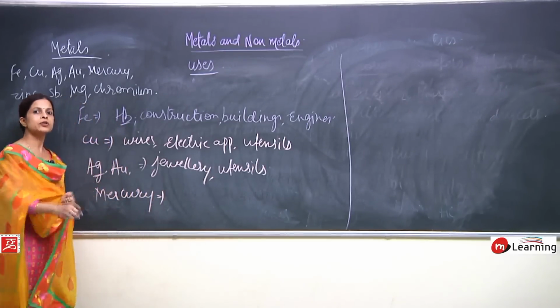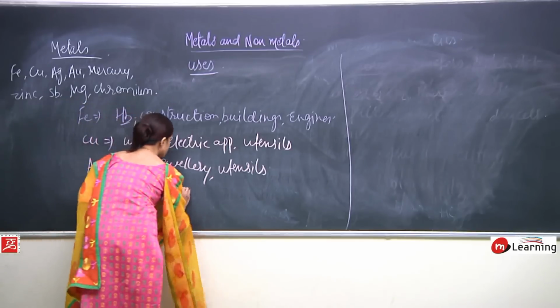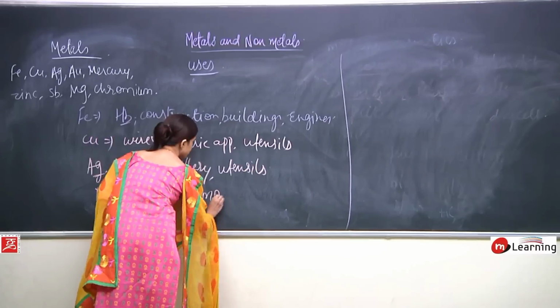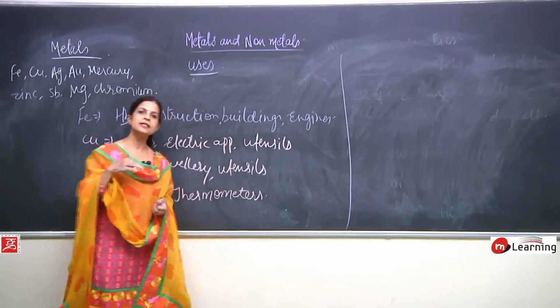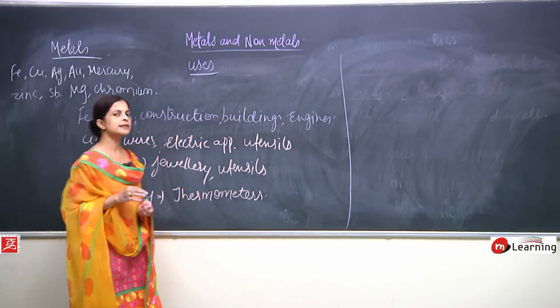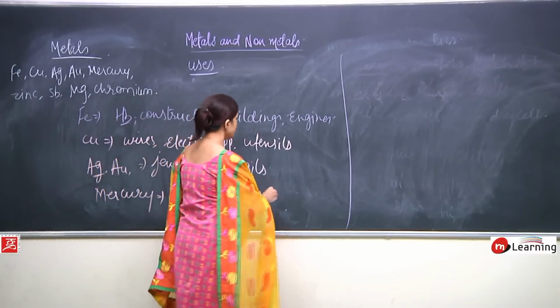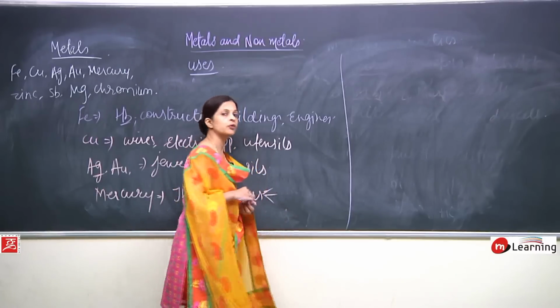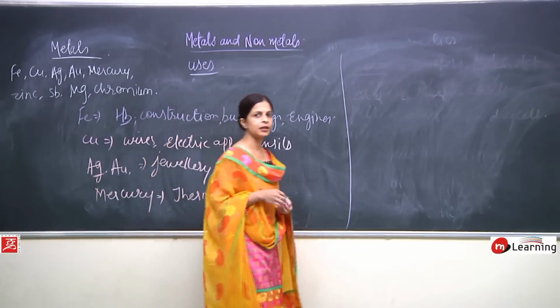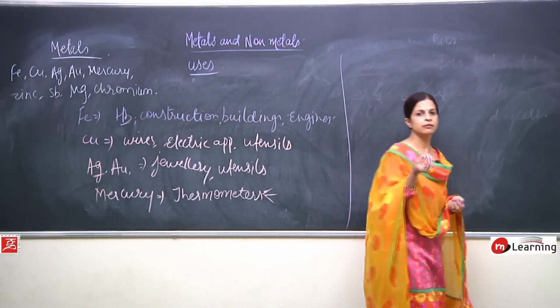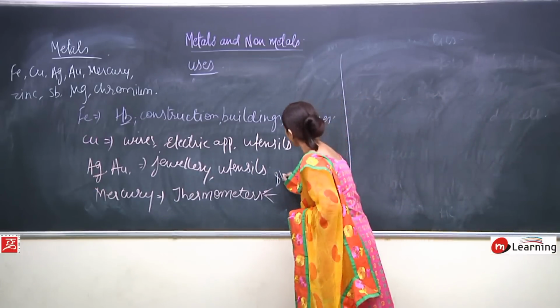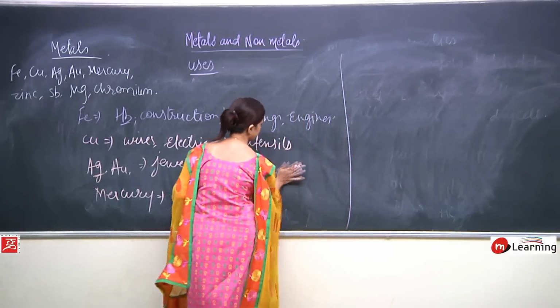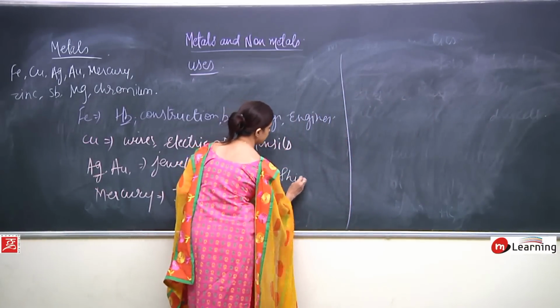Now what is the use of mercury? Mercury is used in making thermometers. This we all know, but I would also like to tell you why it is used in making thermometers. First of all, it has a shine.